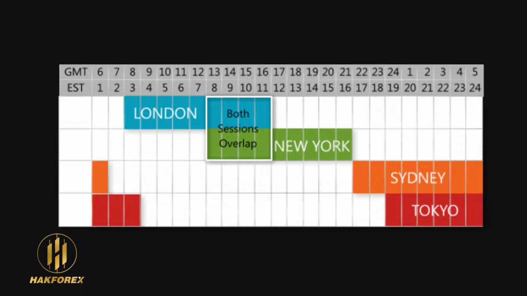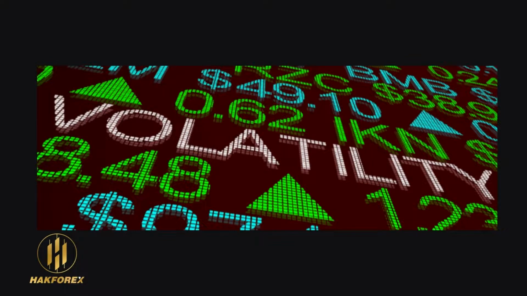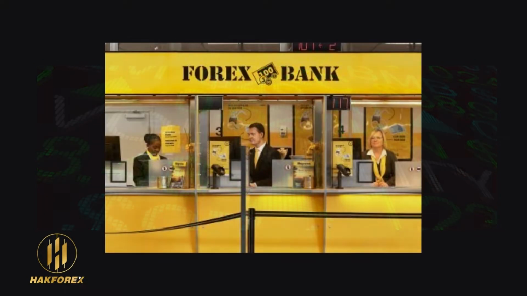So if you can see from the example I gave you above, from 1 p.m. to 4 p.m. the London and New York sessions overlap. That is, the London session is on at that time, and the United States session, which is the New York session, is also on. So around this period, there's always volatility in the market, because of the banks of the two sessions that are ongoing at that time.